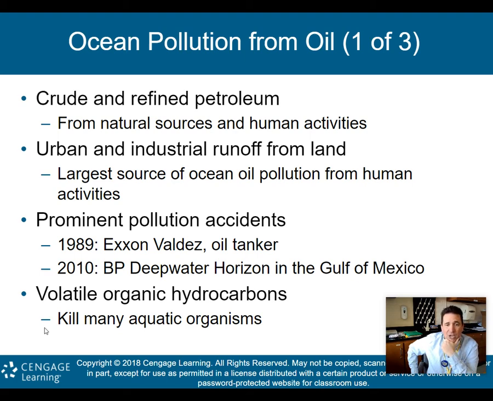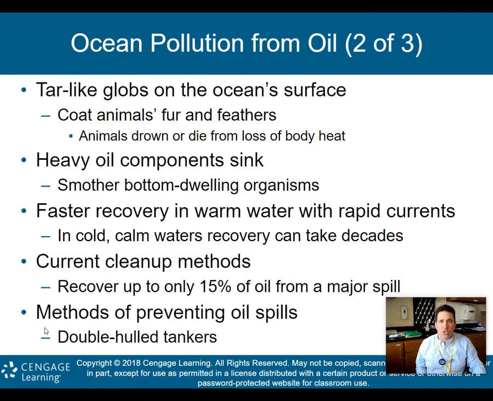Volatile organic hydrocarbons kill many aquatic organisms. That's what's in the gasoline. That's what's in the oil. It's volatile organic hydrocarbons, and that pretty much kills many of the aquatic organisms when it gets spilled into the ocean. Tar-like globs on the ocean surface also coat animals' fur and feathers, and animals drown or die from the loss of body heat. I'm sure you've seen pictures of little ducks and geese and birds with the oil all over them. Obviously a big issue there.